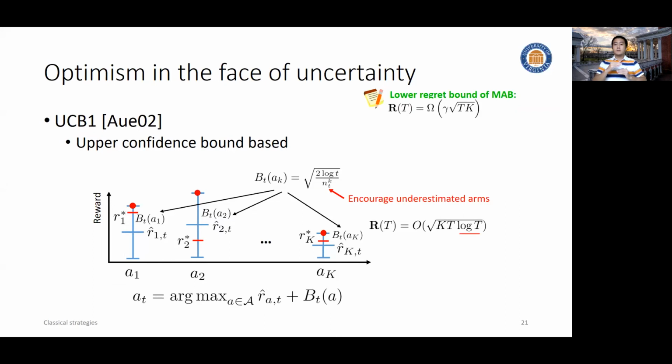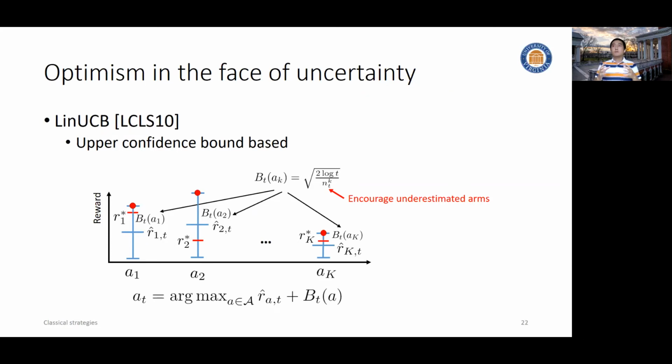To understand this, let's use epoch greedy as an example. In epoch greedy, its problem-independent upper regret bound is in the order of T to the power of 2/3, compared to the lower bound, T to the power of 1/2. The difference here is T to the power of 1/6. Clearly, it's much larger than the log T factor here.